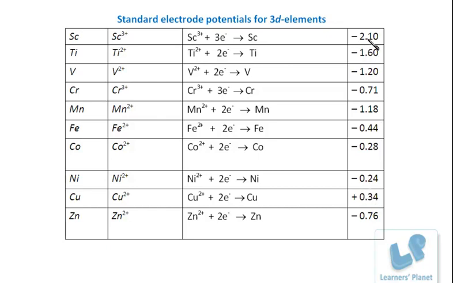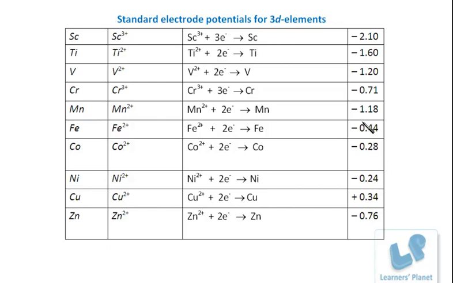See, there is minus 2.10 and then straight away till magnesium. From minus 2.10 it goes to minus 1.60, minus 1.20, minus 0.71. So there is an irregular trend in this electrode potential. Why is this trend irregular? Why are the standard electrode potentials of these elements across the period irregular?